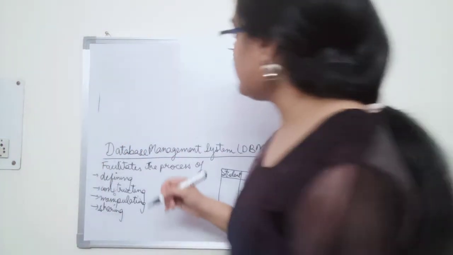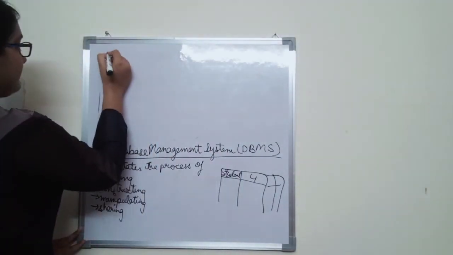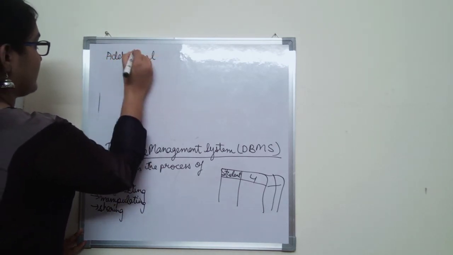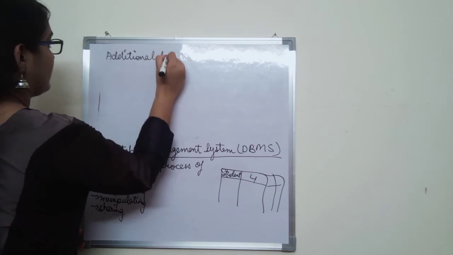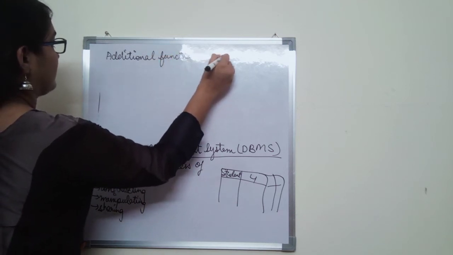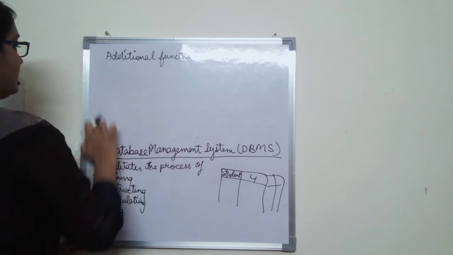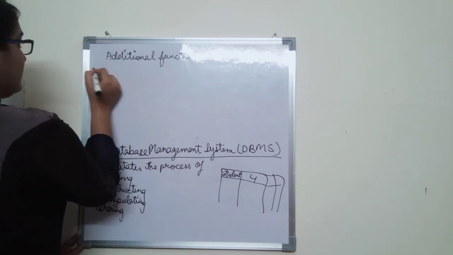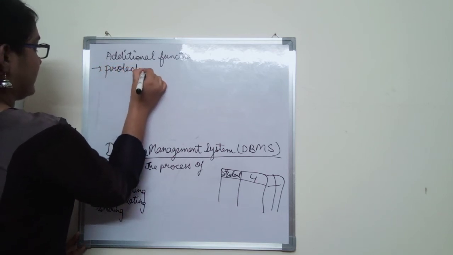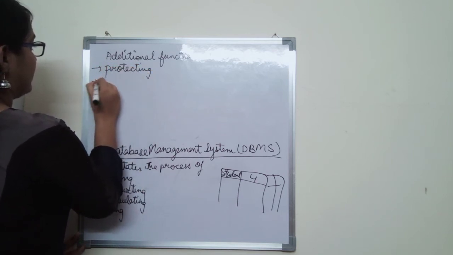The two additional functions are protecting and maintaining the database.